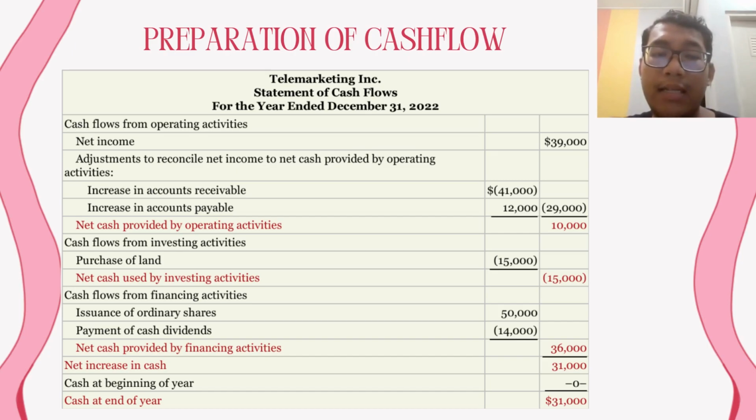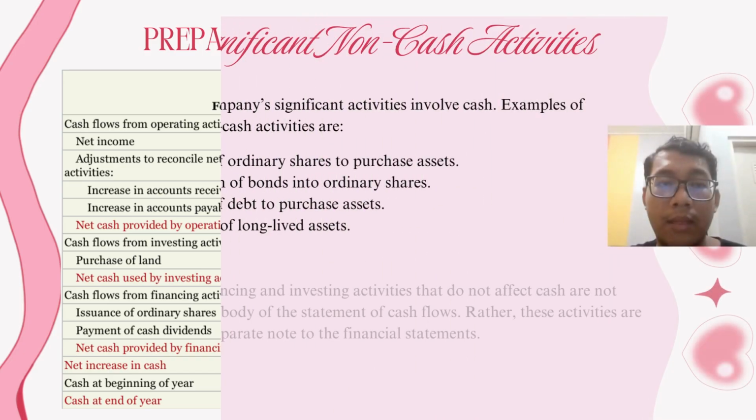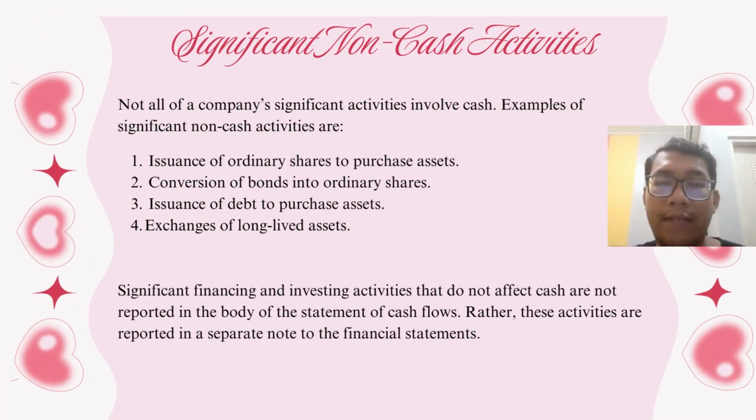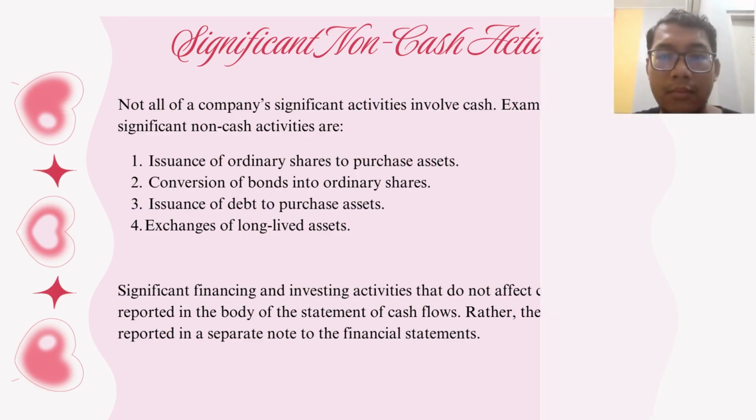They have an increase in cash amount to $31,000. Next, significant non-cash activities. Not all of a company's significant activities involve cash. Examples of significant non-cash activities are issuance of ordinary shares to purchase assets, conversion of bonds into ordinary shares, issuance of debt to purchase assets, or exchange of long-lived assets. Significant financing and investing activities that do not affect cash are not reported in the body of the statement of cash flow. Rather, these activities are in a separate note to the financial statement.